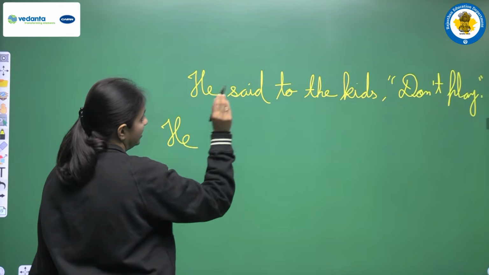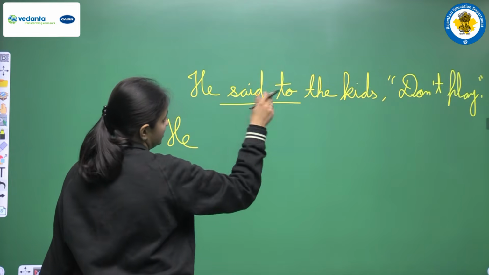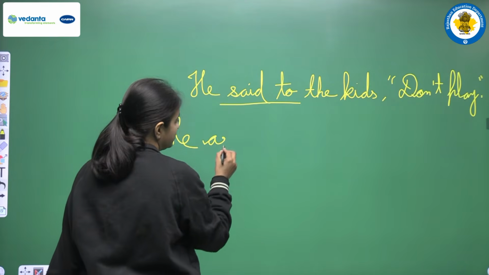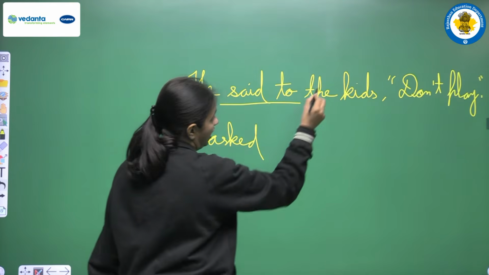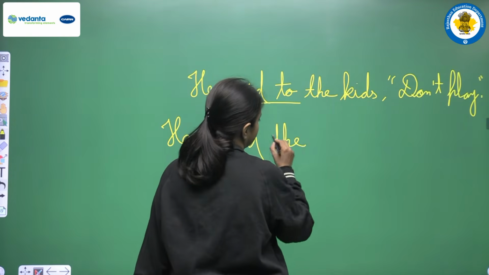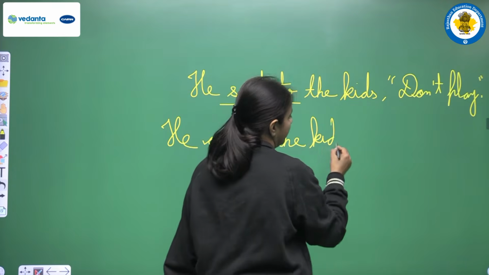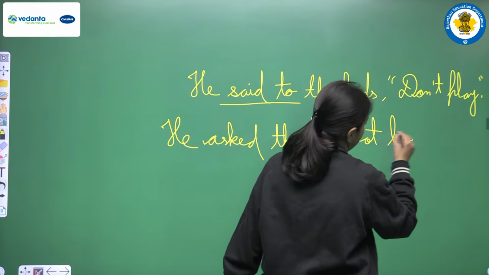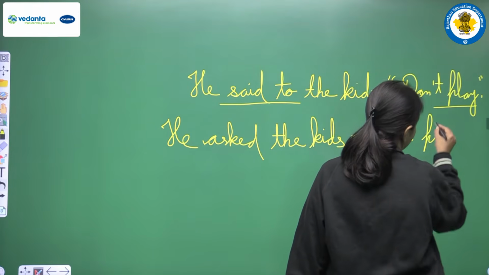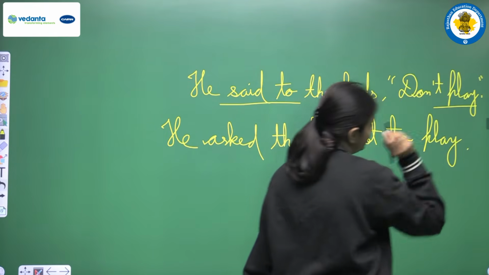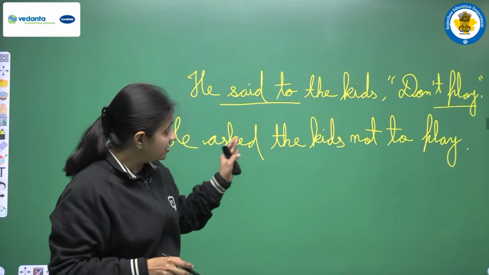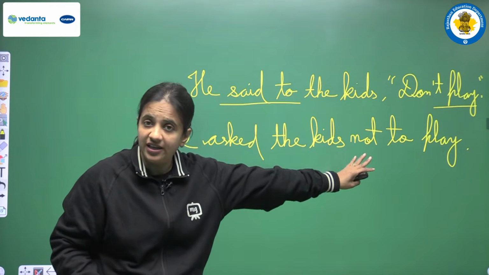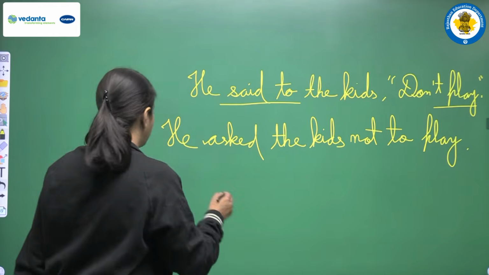Here we are writing he ordered, or we can say asked. So let's take asked. He asked the kids. Now because it's a negative sentence, so we are writing not to. Okay, and after that first form, that is play. So this is the first option that we are having: he asked the kids not to play. Clear? Second option, how can we write?